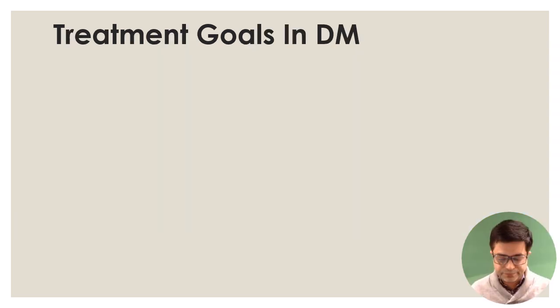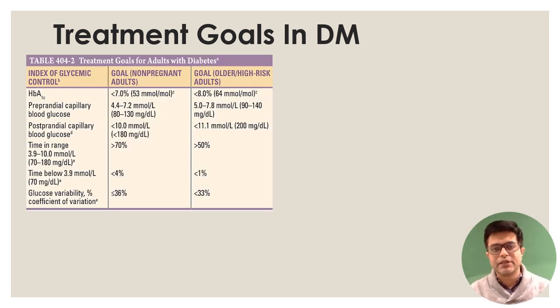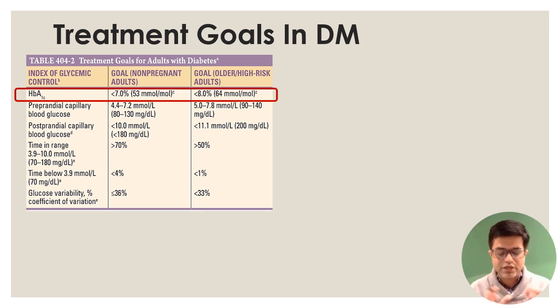So have a look. What are the treatment goals in diabetes? Treatment goals and cutoffs are different from the diagnostic cutoff. There is a table given in Harrison, this table. Tomorrow when you prepare for NEET PG, INI-CET, you have to cram this table. But I do understand that the FMG exam is just around the corner. If you can't remember the entire table, ideally you should, just look at this particular part. What are the HbA1c cutoffs on follow-up that we need to see to know if a diabetic patient has proper control or not?